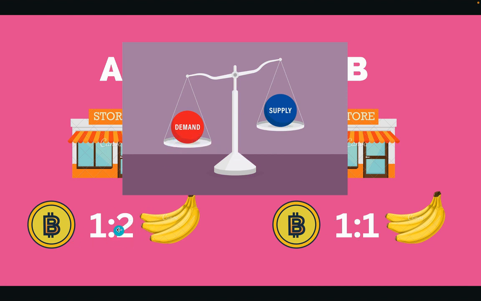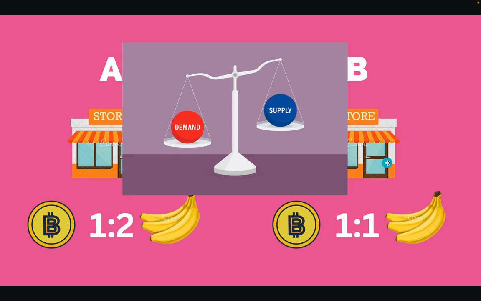So you can see that in store A, banana is cheaper than in store B. Maybe because people do not usually go to buy banana in store A. So in store A they have a lot of supply and less demand, so the banana gets cheaper.